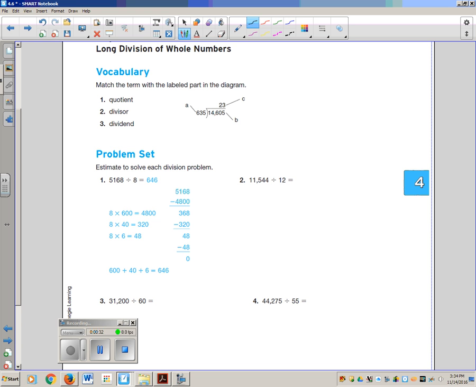So starting with the vocab, your three words are quotient, divisor, and dividend. A quotient is the answer. Divisor, sometimes I remember divisor has an O in it, so outside, that's the number on the outside. Dividend, N, inside. Just got to remember which word is which. Choose the letters that match up with the vocab.